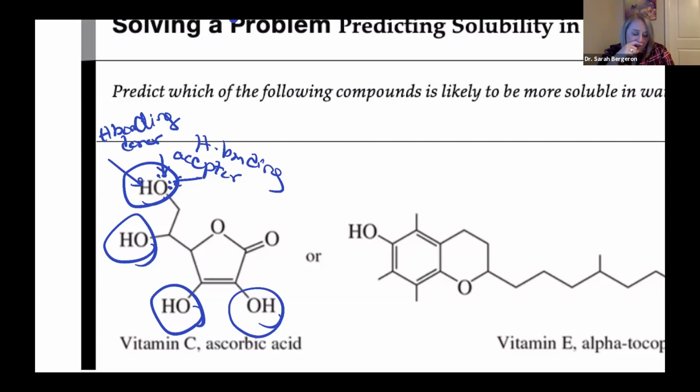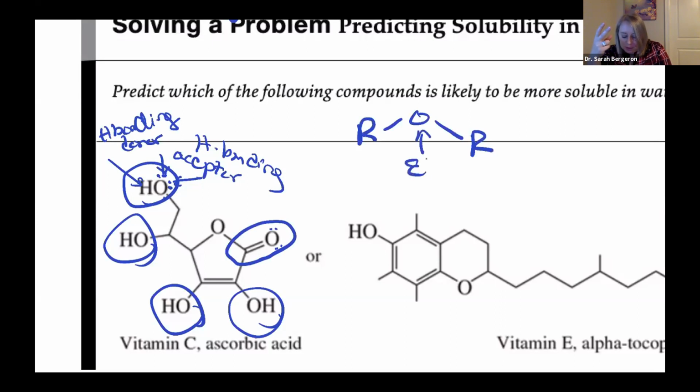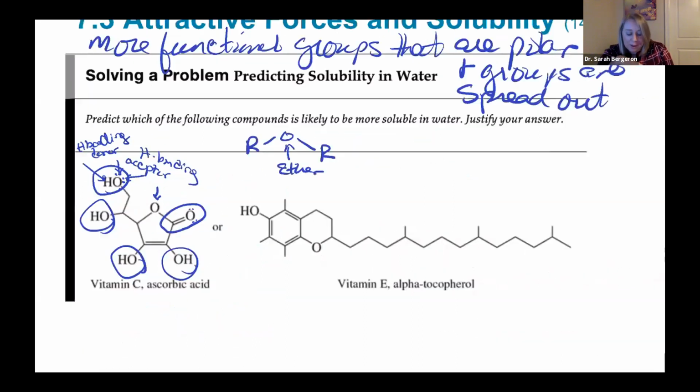Then what else do I have? I have a carbonyl group. My carbonyl group can be a hydrogen bond acceptor, right? 1, 2, 3, 4 lone pairs, so that's 2 more. What else do I have? Remember, your ether is ROR, so this is an ether. Right there we have an ether, and that can actually participate in hydrogen bonding as well, so that's another 2. Do you see how they're all spread out? So vitamin C is going to be more soluble, right?